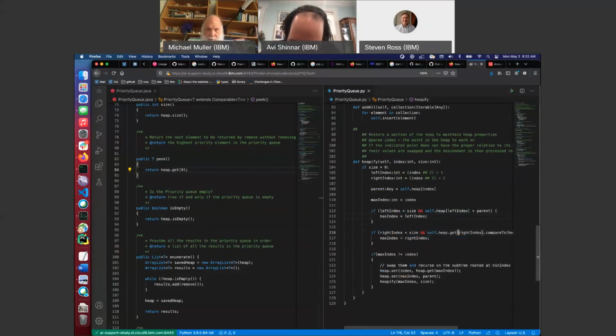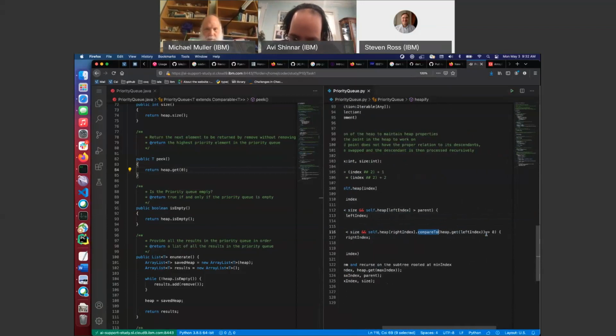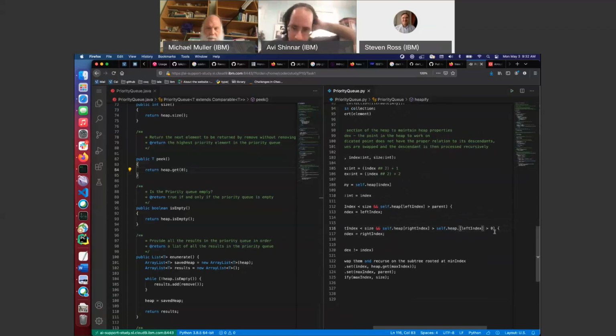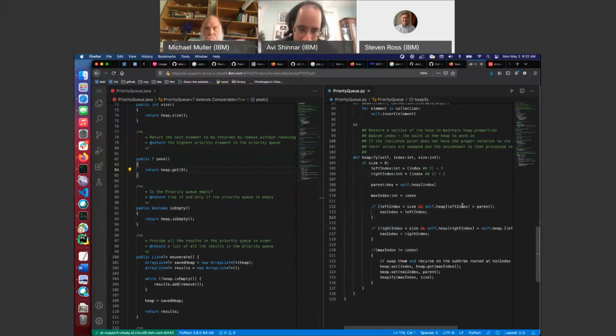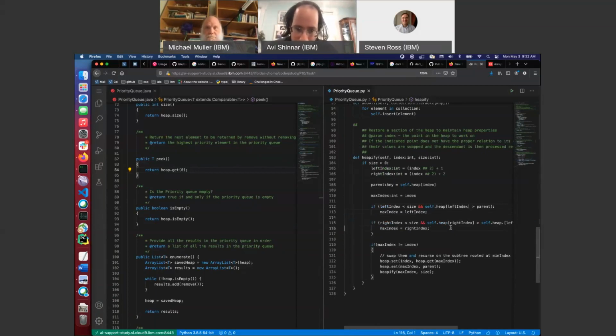Self dot, at some point, I think maybe I would have search replaced this, but I think my search replace foo isn't strong enough. So if that's greater than self dot heap dot right, okay, more things. Just reminding me why I write compilers.